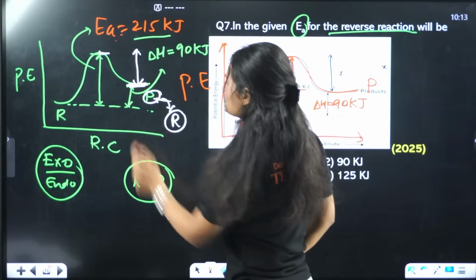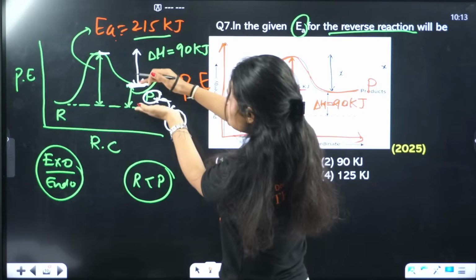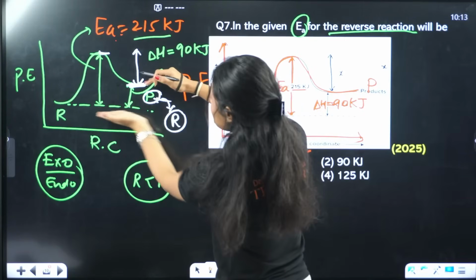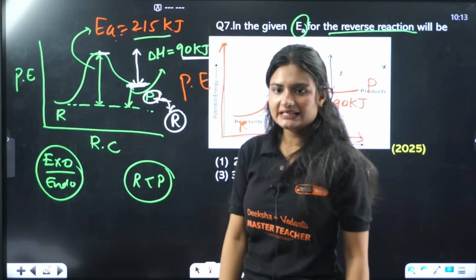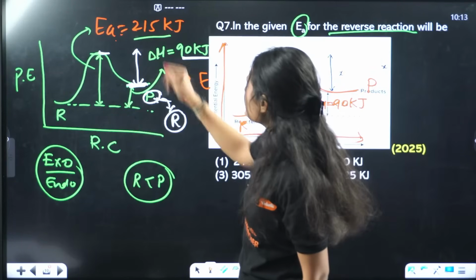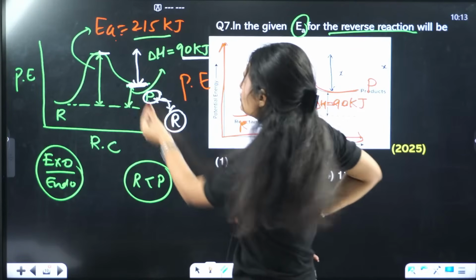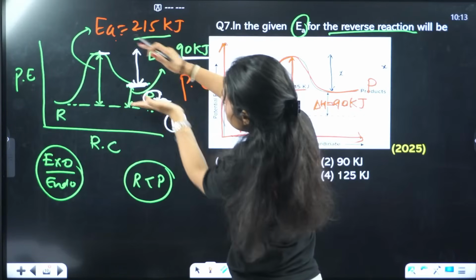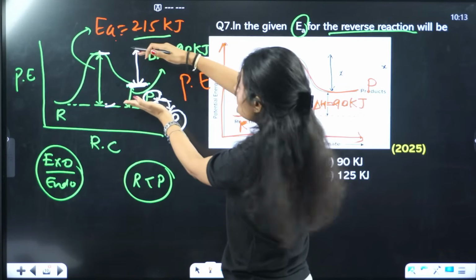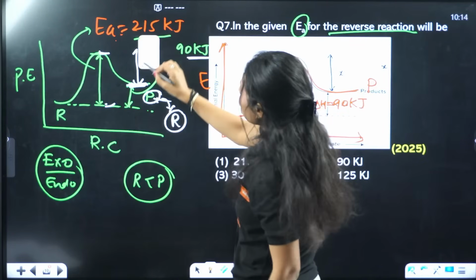This value is given. The change in enthalpy, the difference in energy between reactant and product, is also given, which is 90 kilojoule. So how do you calculate it? From this it is simple. This whole value minus this value will give me this value.